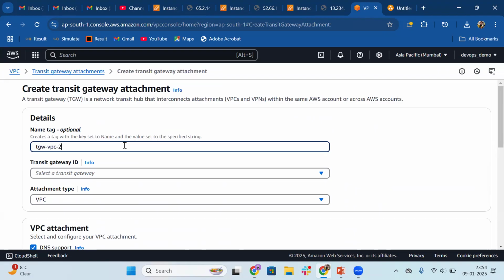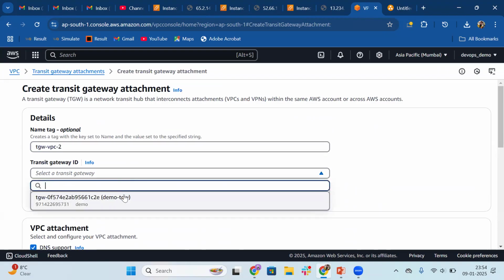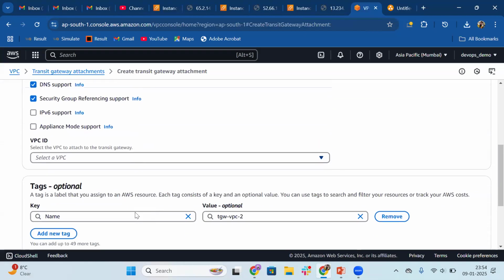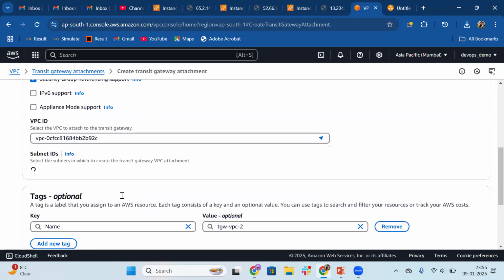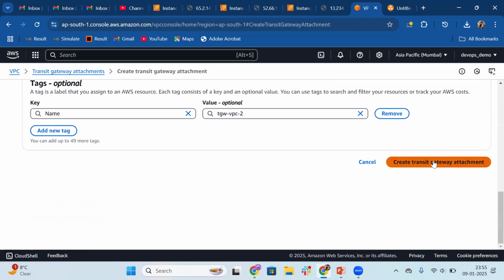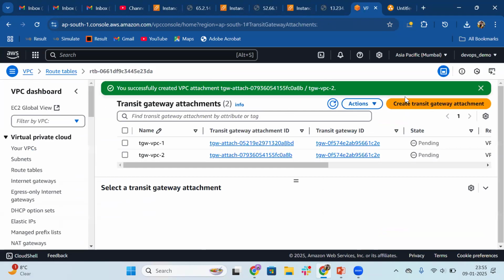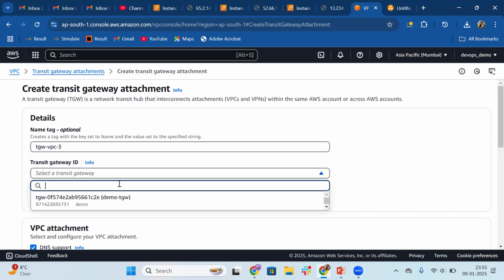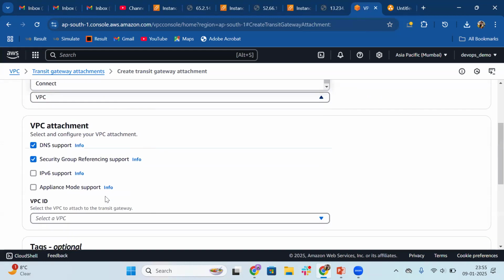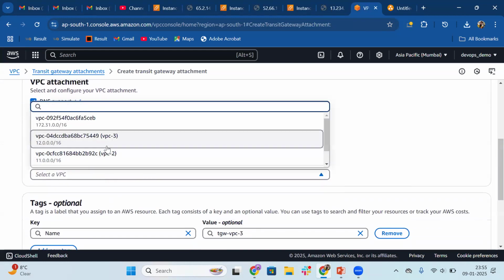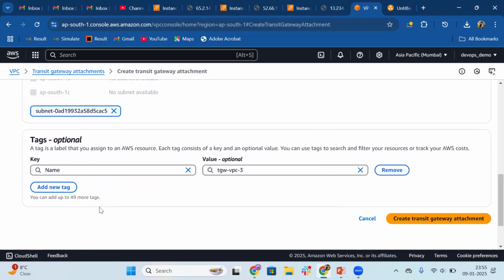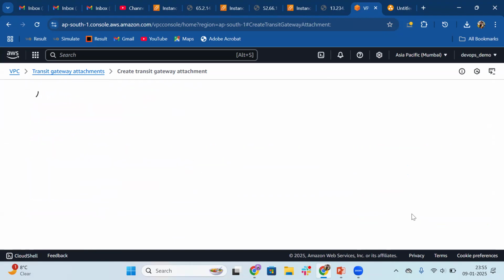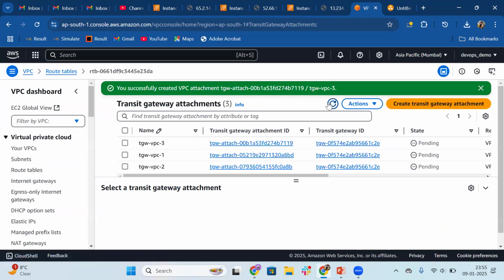Then let's create for the second and third as well. TGW VPC 2. Select transit gateway demo TGW. Attachment type is VPC, VPC ID, VPC 2. And let's create transit gateway attachment. Then let's create the third one as well. TGW VPC 3. Transit gateway ID, that is demo TGW, and attachment type VPC, VPC ID, VPC 3. Create transit gateway attachments. So three attachments we have created with three VPCs.